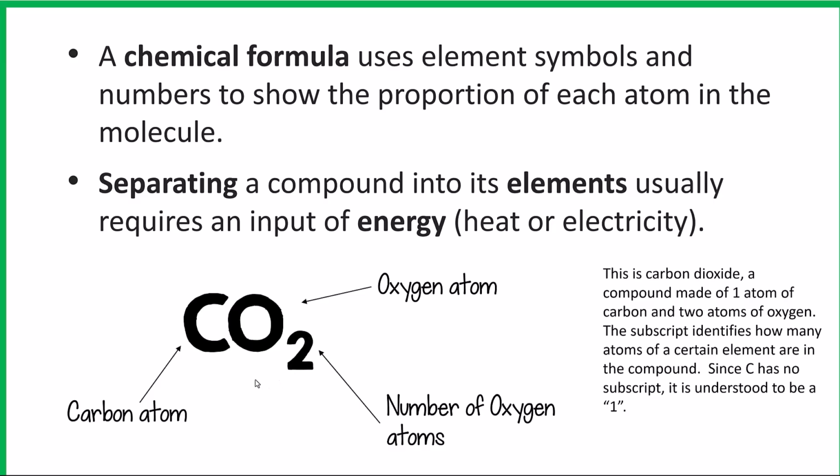It's a compound made of 1 atom of carbon and 2 atoms of oxygen. The subscript here identifies how many atoms of a certain element are in the compound. Since C has no subscript, it's understood to be a 1. So there's 1 atom of carbon and 2 atoms of oxygen in this carbon dioxide molecule, and this is known as a chemical formula.